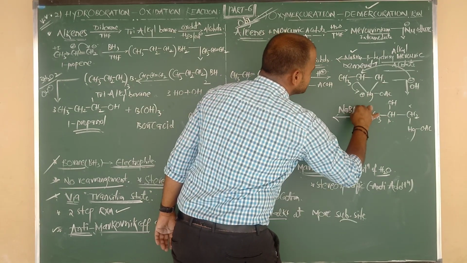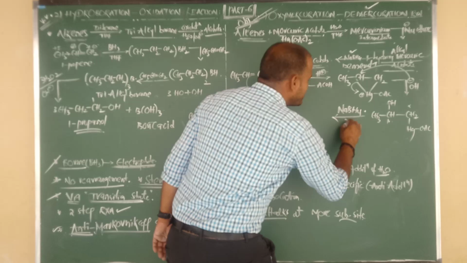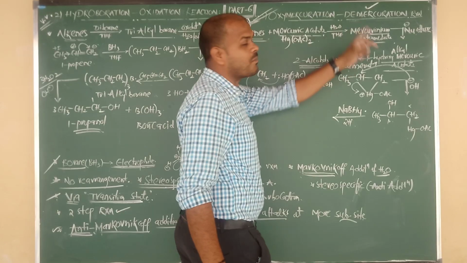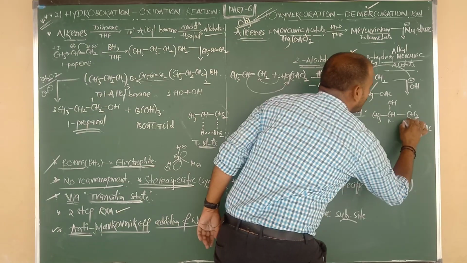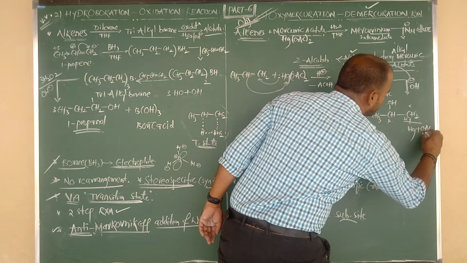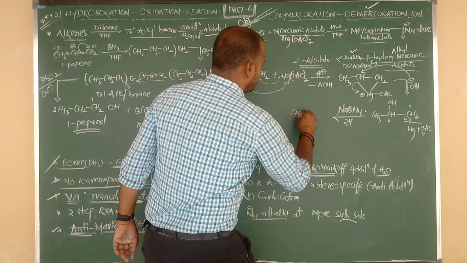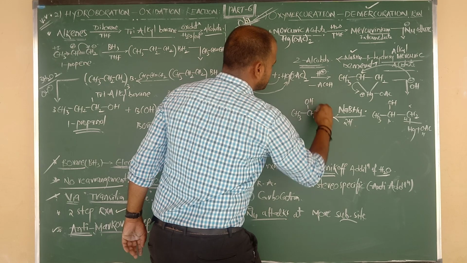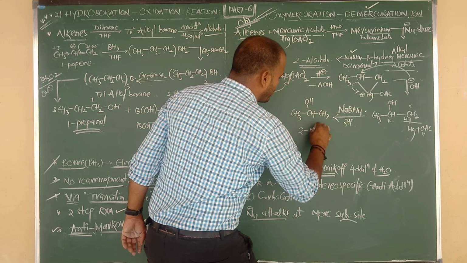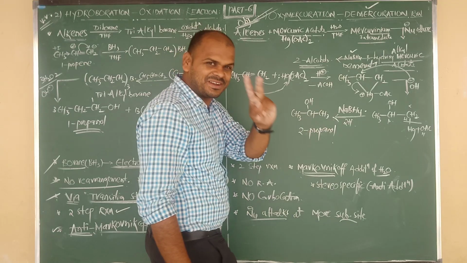Demercuration takes place by using sodium borohydride, meaning simply we have to do reduction. How many hydrogens have to be provided? Two hydrogens. So in presence of sodium borohydride, upon the demercuration step, the bond is going to break. One hydrogen we are providing here, and one more hydrogen here. CH3 bonded to CH above the plane OH, again bonded to CH2 and H. What we are getting is propanol, or 2-propanol: OH attacks the second position, so we have to say a 2° alcohol.